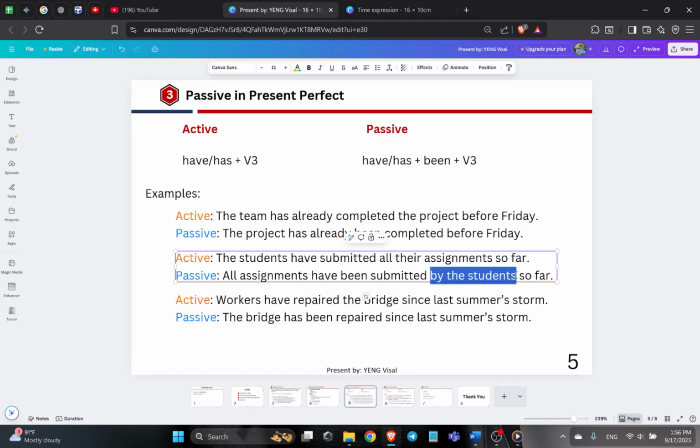By the student here, we can be omitted. Okay.